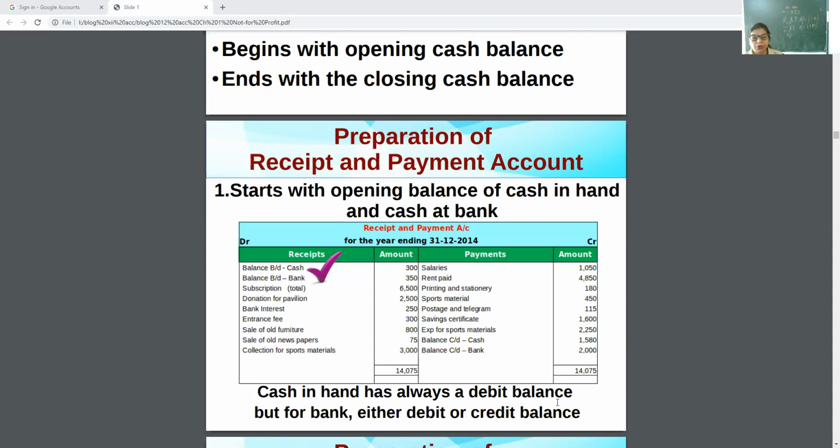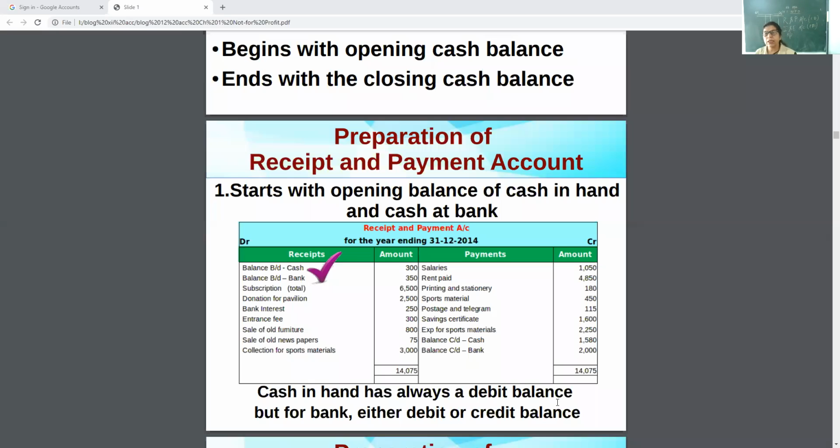See on the board: debit, credit, receipts, payments. Okay, now see, I am going to explain. No need to make a date column.